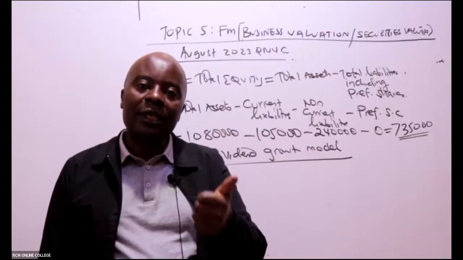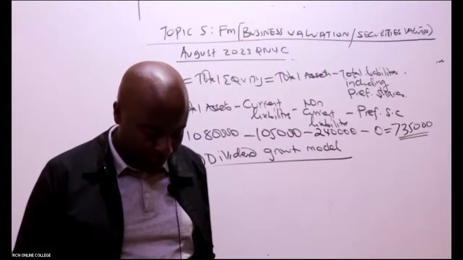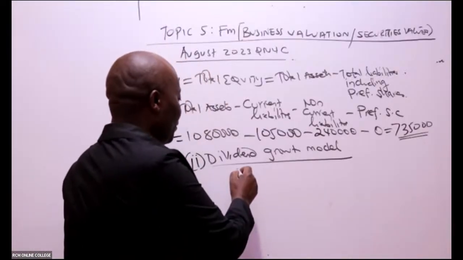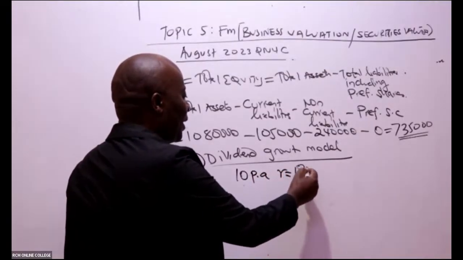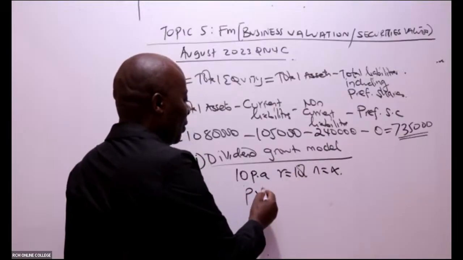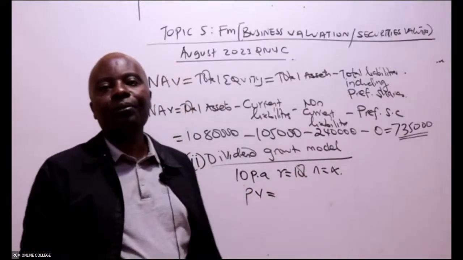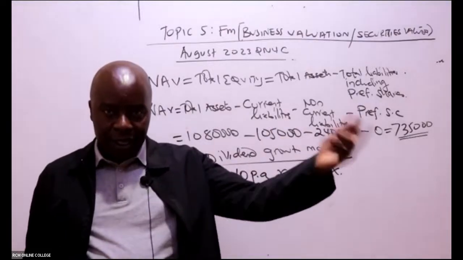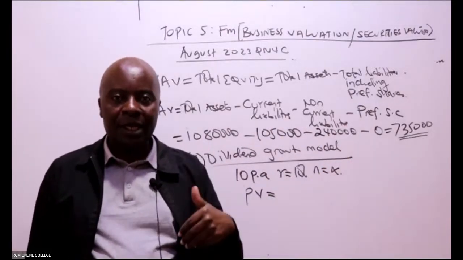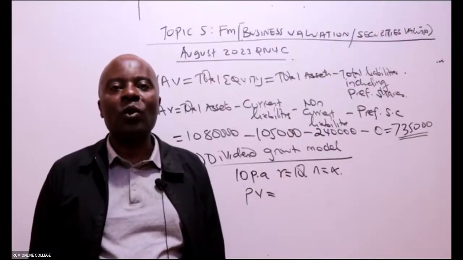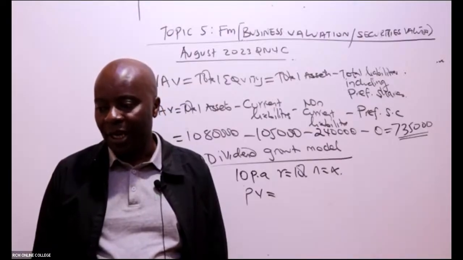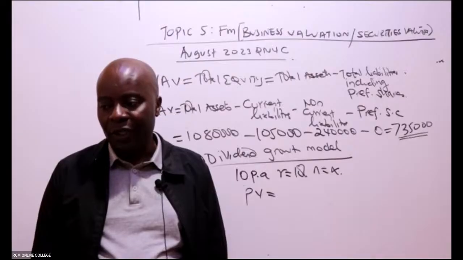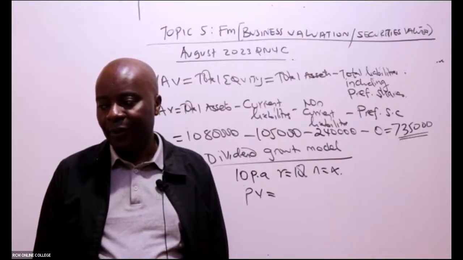You guys are great finance scholars. Let me ask you a question. Assuming somebody promises you 10 million Kenyan shillings per annum, and the R is 10%, where N is infinity. Somebody will be giving you 10 million every year, N is infinity, and the cost of capital is 10%. Can somebody give me the present value of this cash flow?